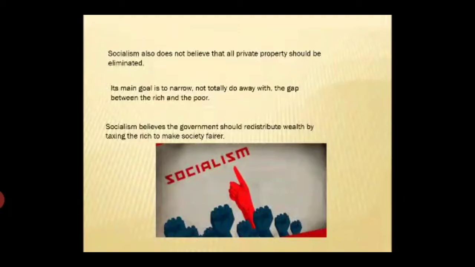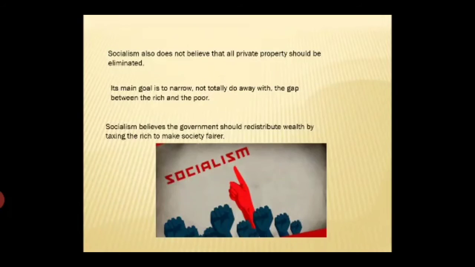So overall, there is no purely capitalist or communist economy in the world today. For example, the capitalist United States has a social security system that provides money to people when they retire. The United States also has a government-owned postal service.